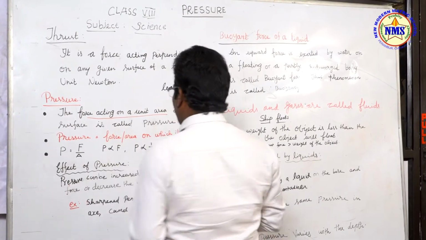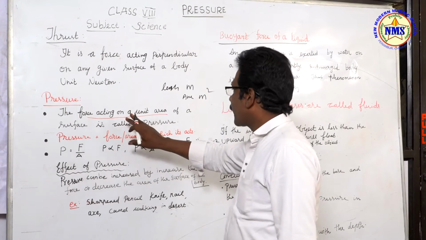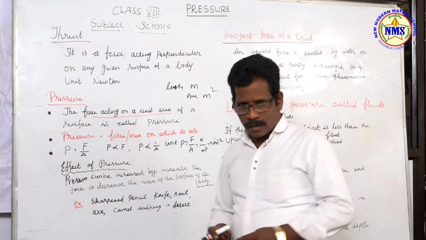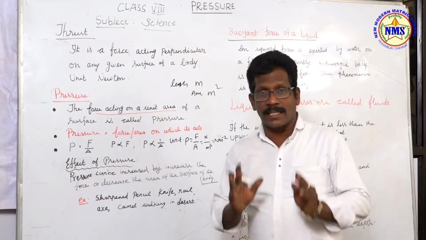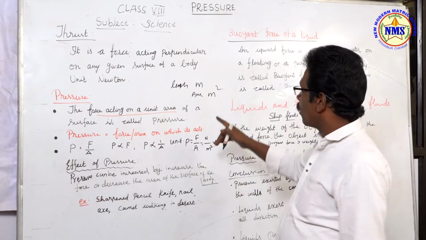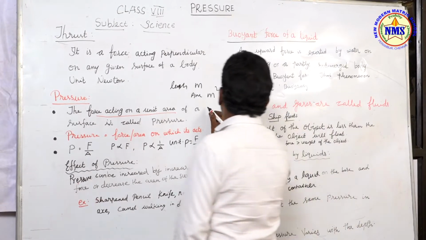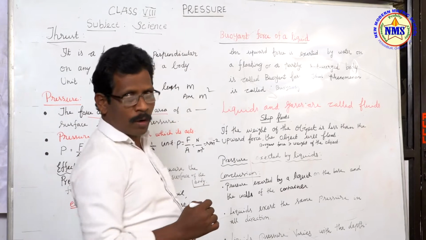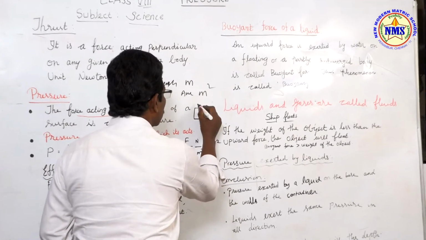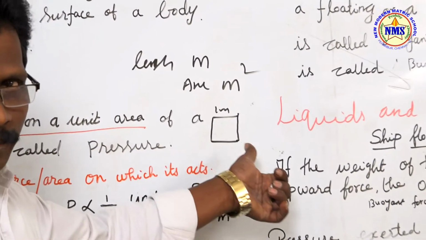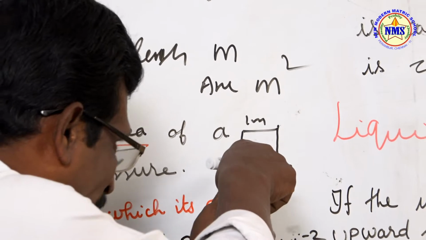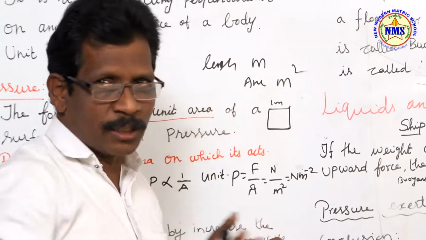So the force acting on a unit area of a surface is called pressure. Unit area means 1 meter square. If you make a square where each side is 1 meter, this is a 1 meter square area. So the amount of force acting perpendicular to this particular 1 meter square area, that is pressure.